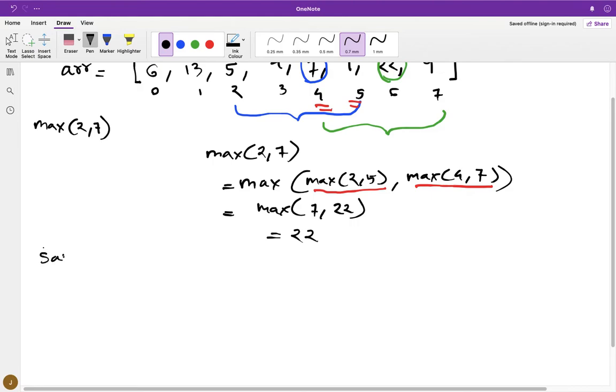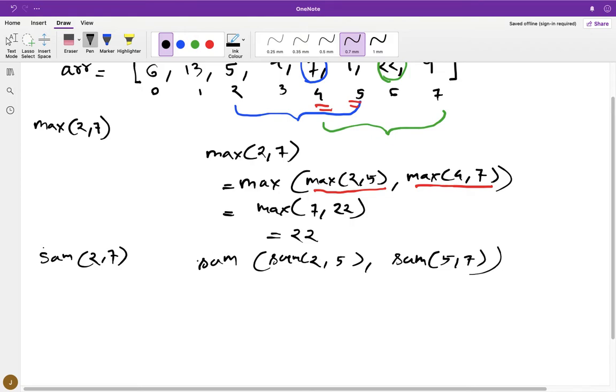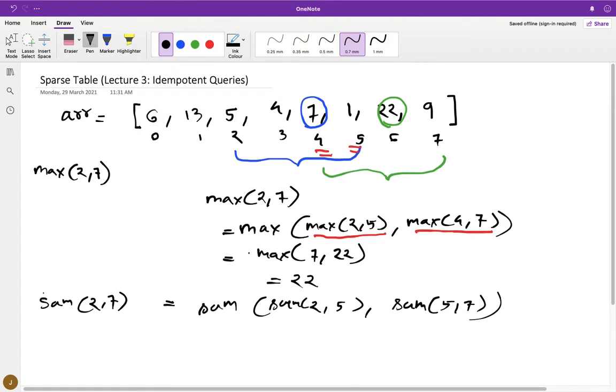But if you change the query, let's say I told you to calculate sum 2 to 7. Now you can say that sum 2 to 7 will be sum of 2 to 5, and then sum of 4 to 7, because if you do this, then what will happen?